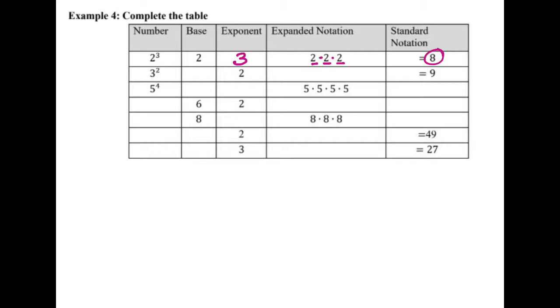Okay, so we're just doing everything. So the next line, 3 to the second, 3 is the base, 2 is your exponent, so we're going to write 2 3's multiplied together, and the answer is 9. Okay, next row, 5 to the 4th power, base is 5, the exponent is 4, and you can see they have 4 of them over here. 5 times 5 is 25, 5 times 5 is 25, 25 times 25 is 625.